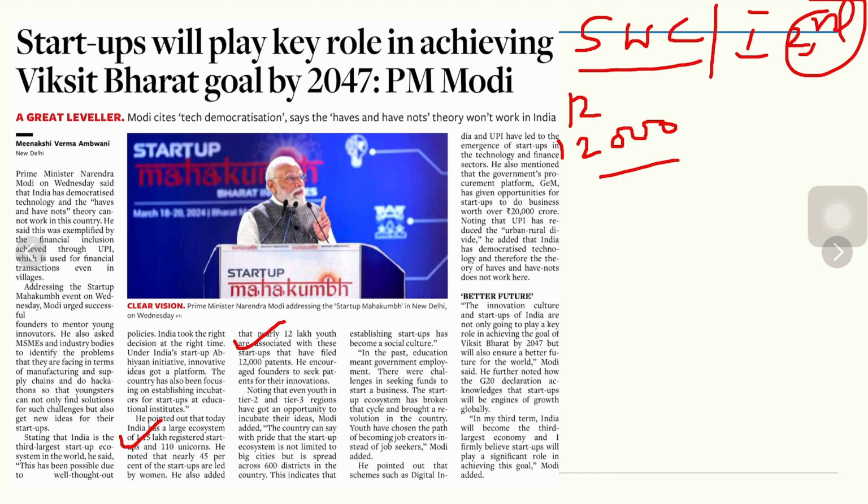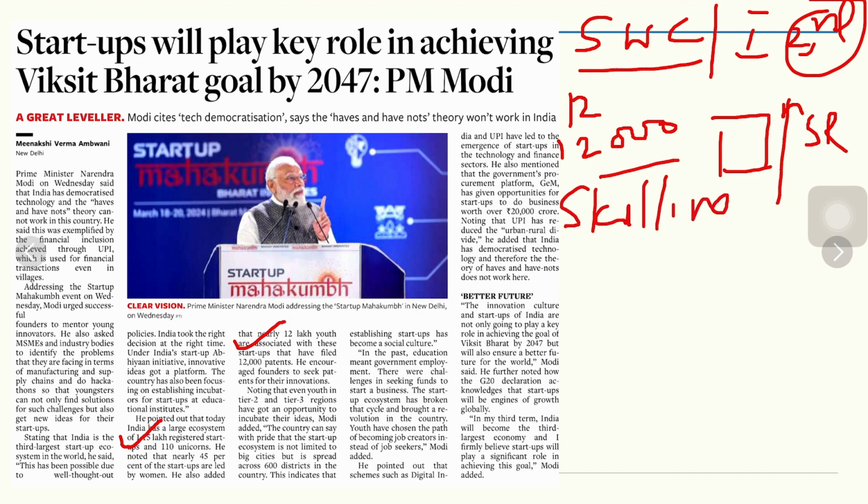India has also banned quite a few items from the defense list so that defense startups can also mushroom in our country and make the country self-reliant. So this is how the government is helping. One more is the skilling mission, because skilling is important for continuous talent supply for the startup industry. The government is also doubling its effort under the Skill India Mission program to not only skill people but also equip them to deal with new technologies.